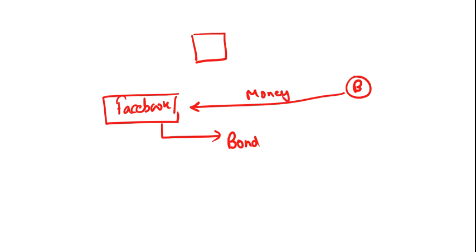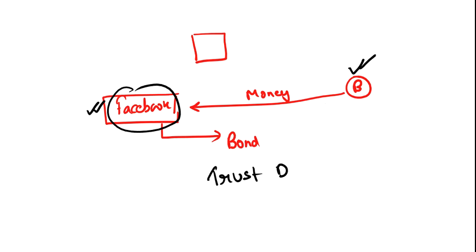Now you have to see who will be in the powerful position. Facebook is in the driving seat because it can take the money and run away. So B will be at a loss at every point of chance. We have to create something to safeguard the interest of Mr. B, who is giving the money to Facebook, and that's why we have a particular documentation, known as a trust deed.